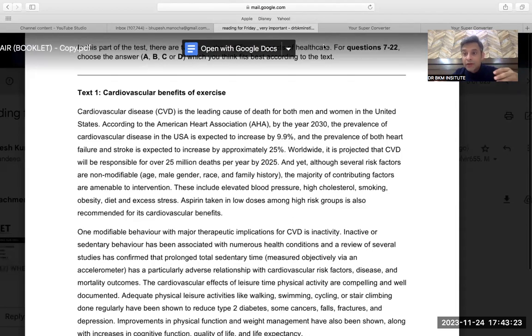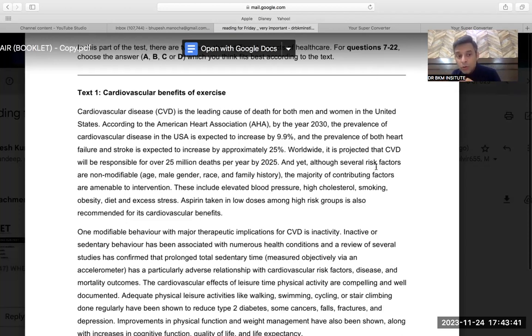In future, it can affect 25% more people worldwide, and also in the USA it is expected to increase by 9.9%. So that means CVD is very dangerous, and in the future it can be even more dangerous.